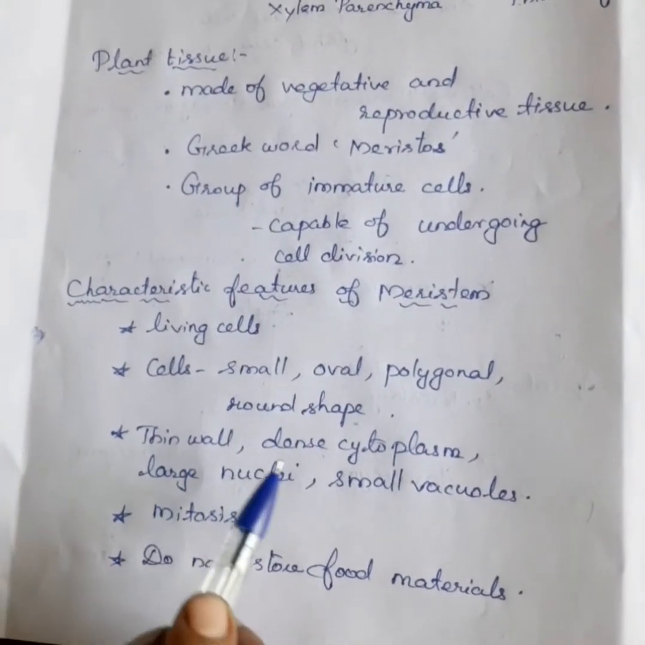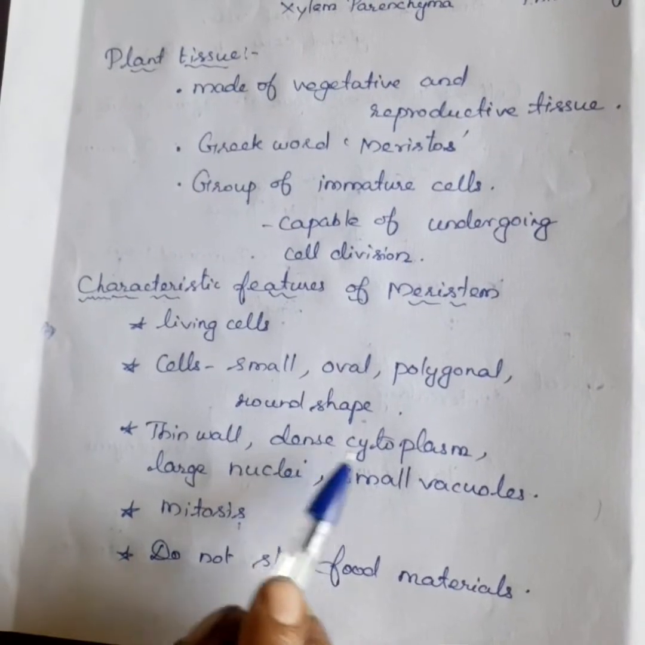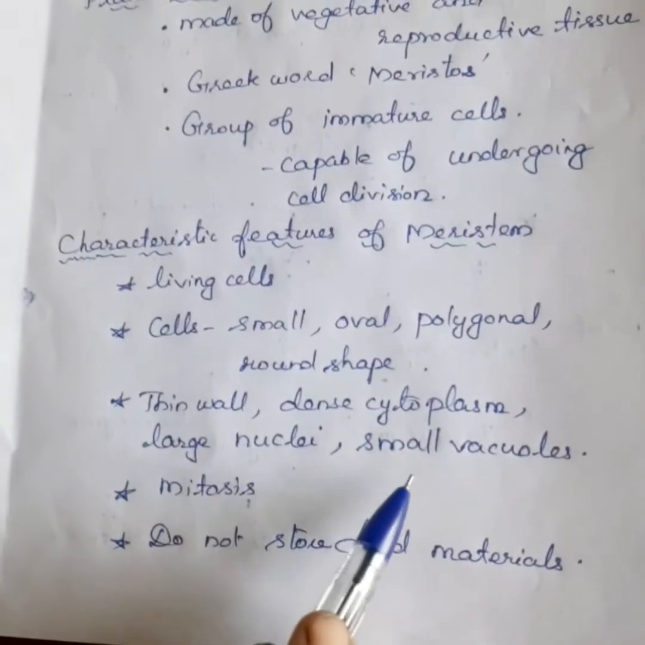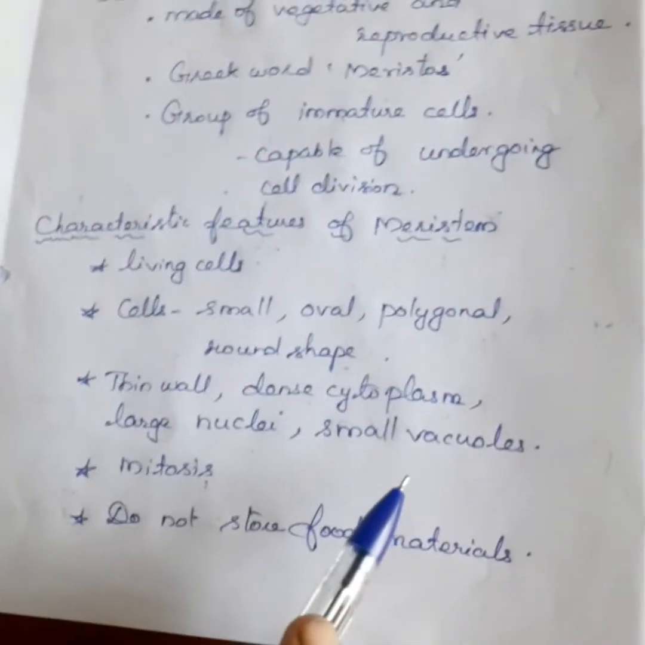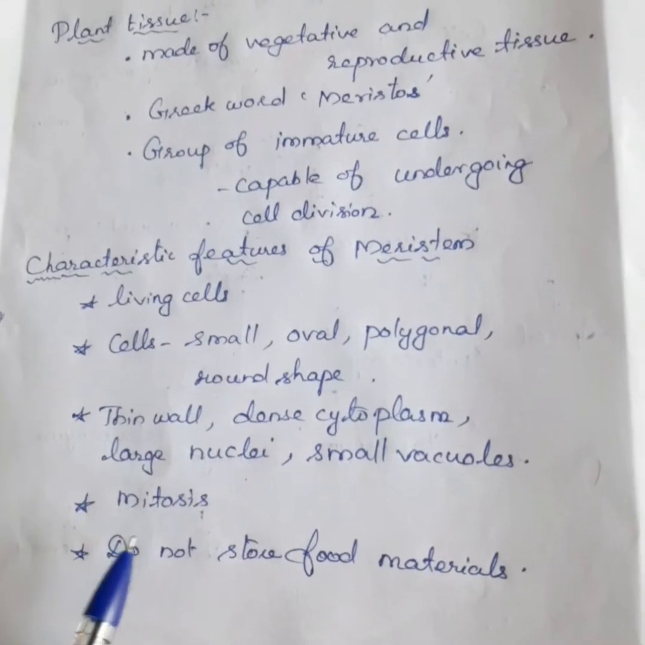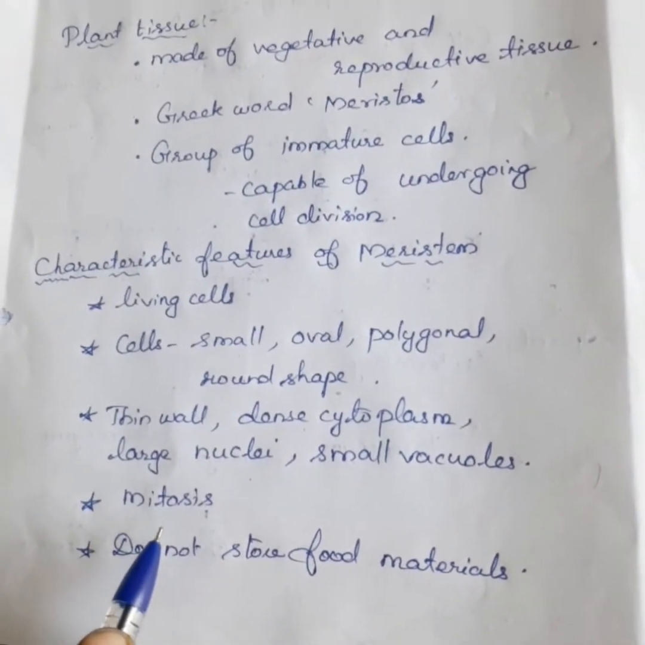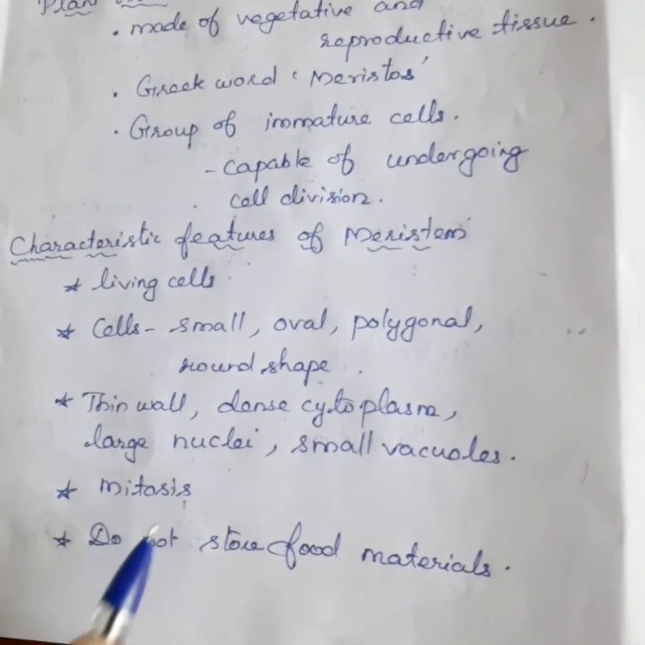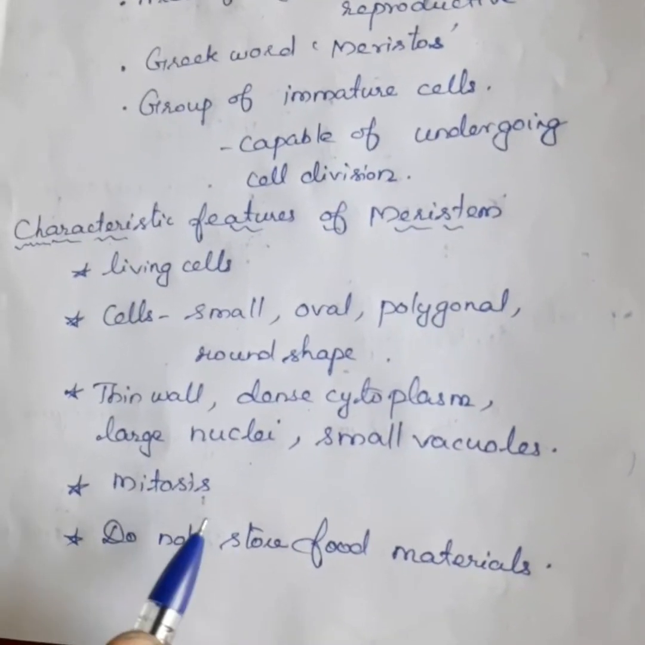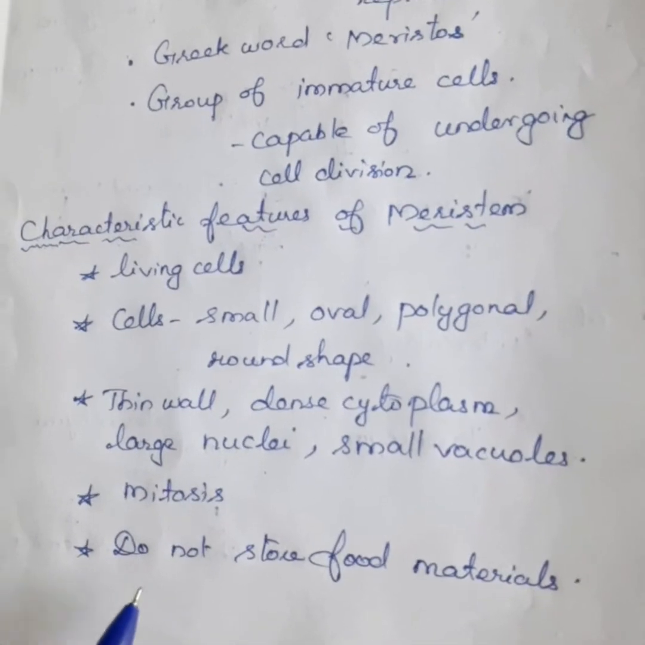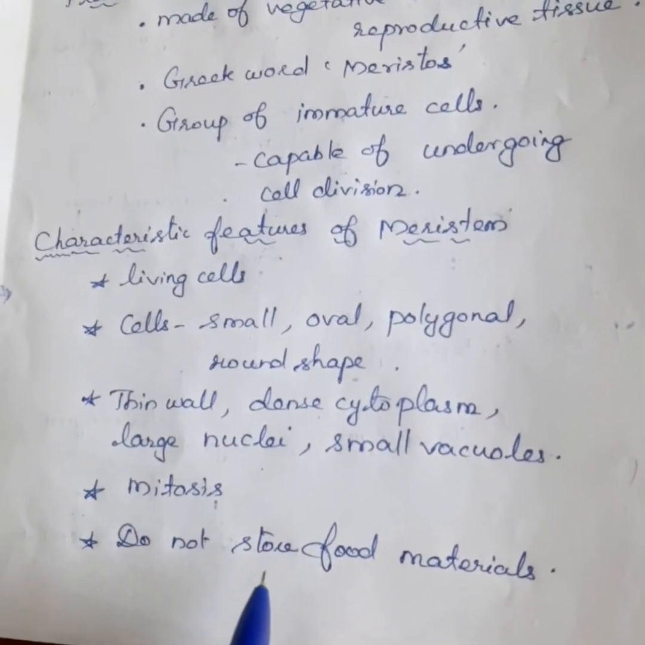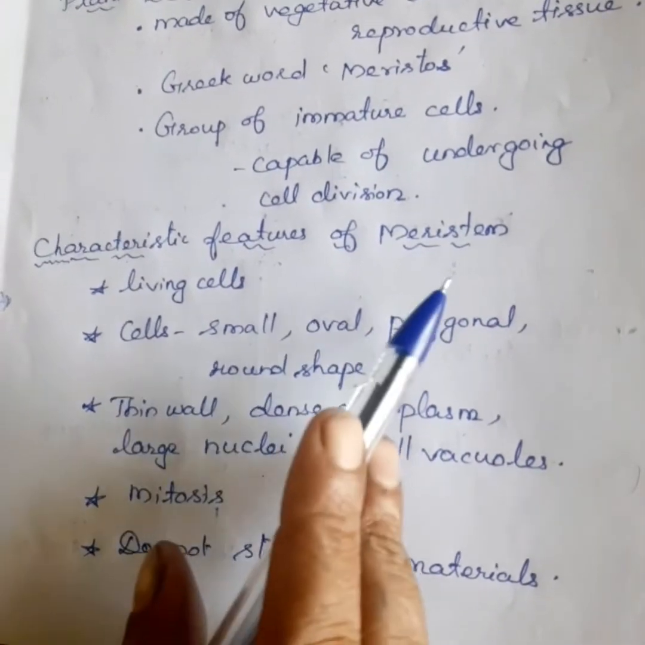Next, it has dense cytoplasm, large nuclei and small vacuoles, and they undergo mitotic cell division. So one cell is divided into 2, the 2 cells are divided into 4, and the 4 cells are divided into 8. In this way the cells increase. They do not store food material. These are the characteristic features of the meristem.